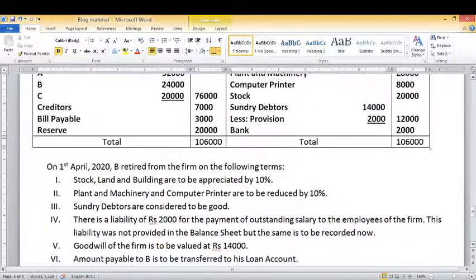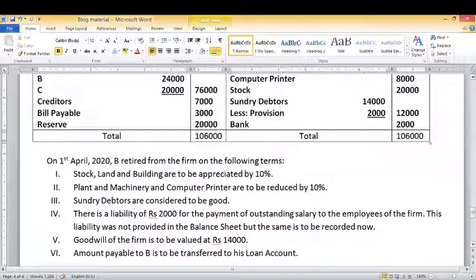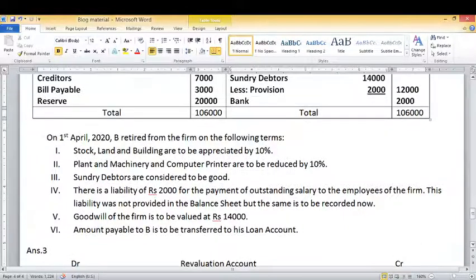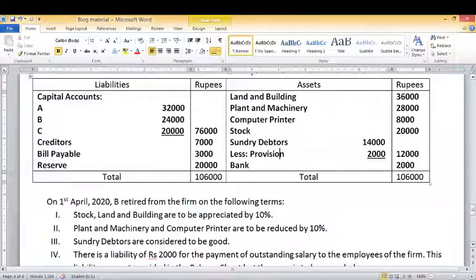Now look at the adjustment. What we have to do here is prepare the revaluation account, because in this video I am going to discuss with you how to prepare a revaluation account. Now, as you can see, on 1st April 2020, B retired from the firm on the following terms. So it is a case of retirement of an existing partner. Three partners are there, A, B and C, and out of these three partners, B retires from the firm.